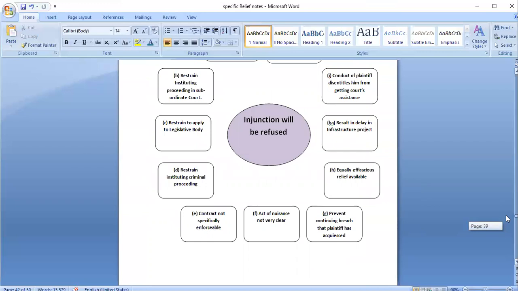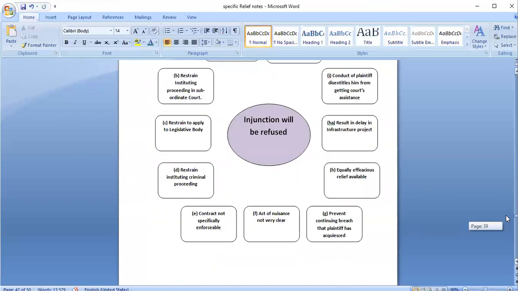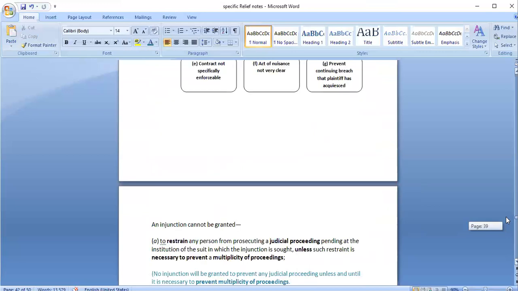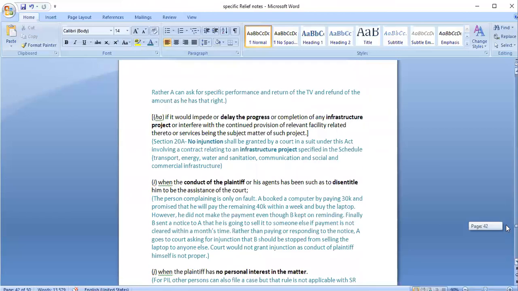So these are the 11 grounds based on which injunction will be refused, because there is presence of any of these grounds or these matters.